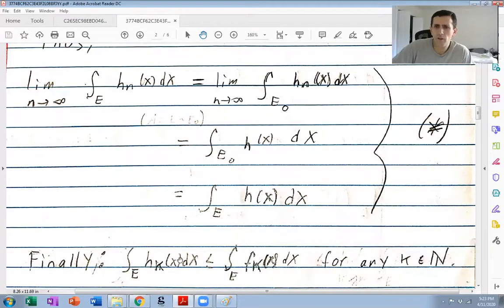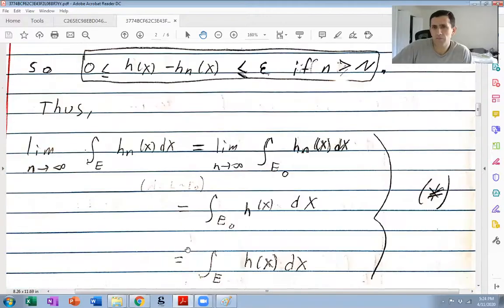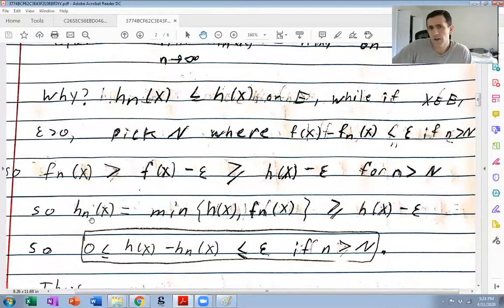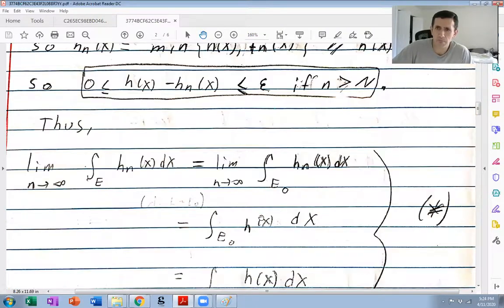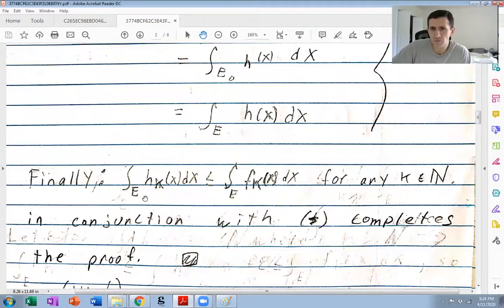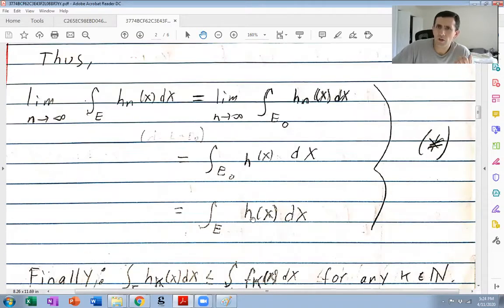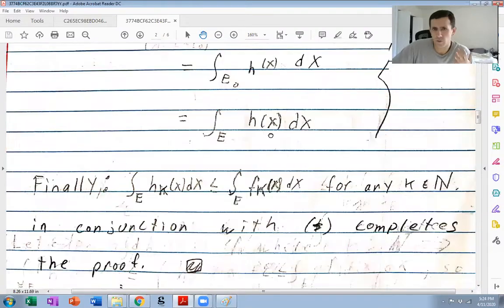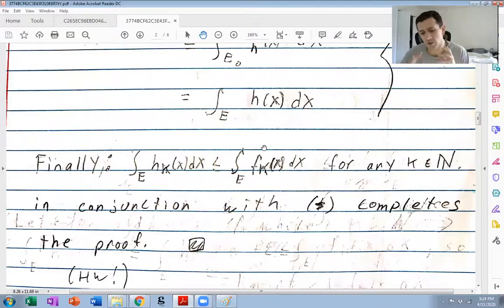Now we can finally use the fact that, by definition, hk of x is less than or equal to fk of x on E. So by monotonicity, the integral of hk is less than or equal to the integral of fk. And you can combine this here with this fact to prove the result. And I assure you, this is just the definition of lim-inf, nothing more.